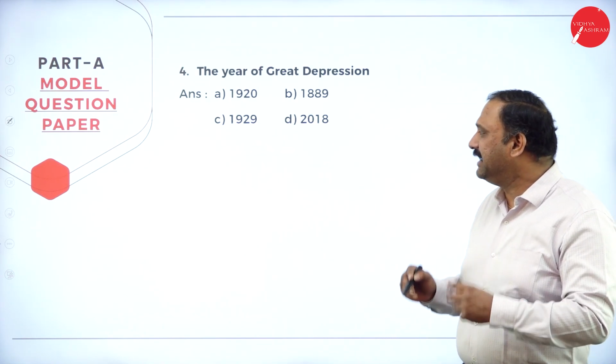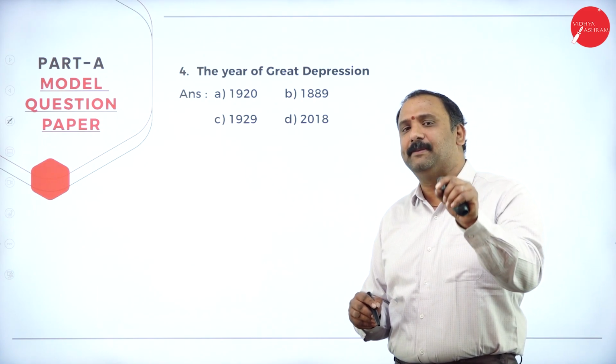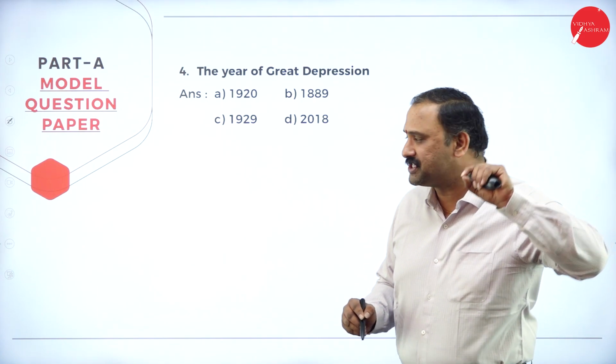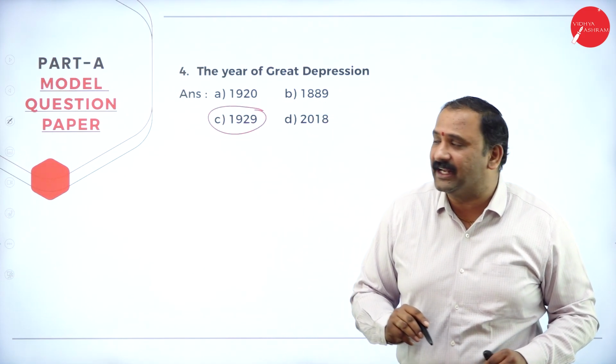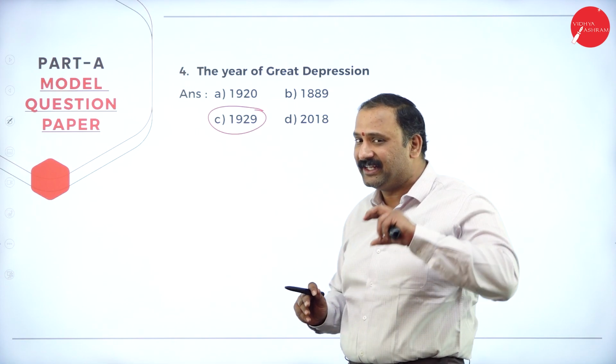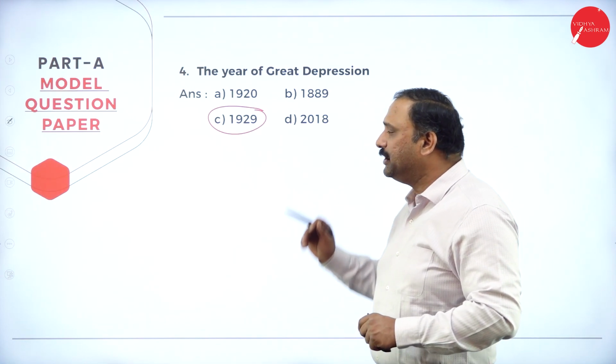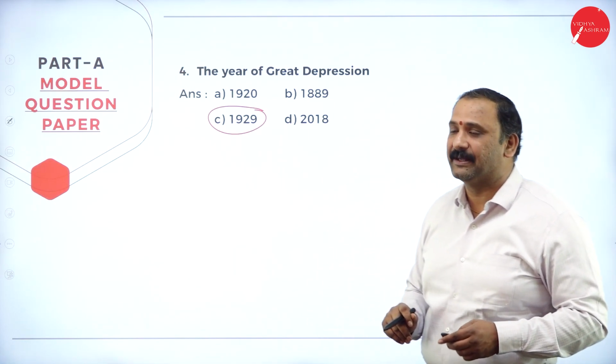Followed by the Great Depression. Now, this is quite important. Please remember those years. The Great Depression happened in the year 1929. Please do not mark it as 1920. That's a wrong answer. 1929 was the year of the Great Depression.